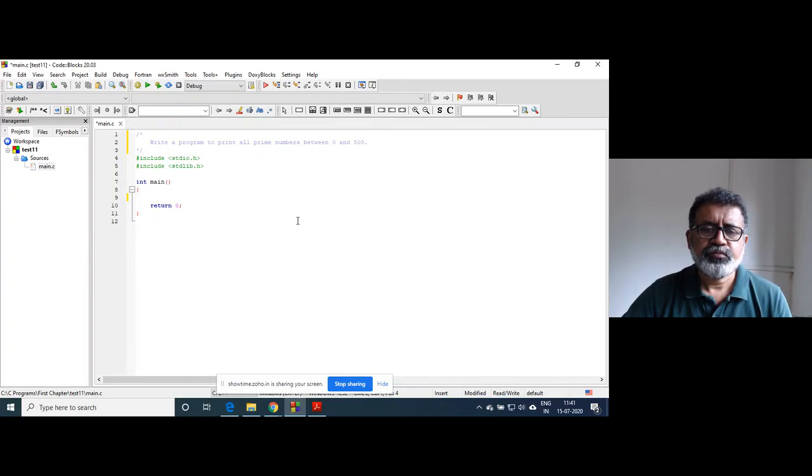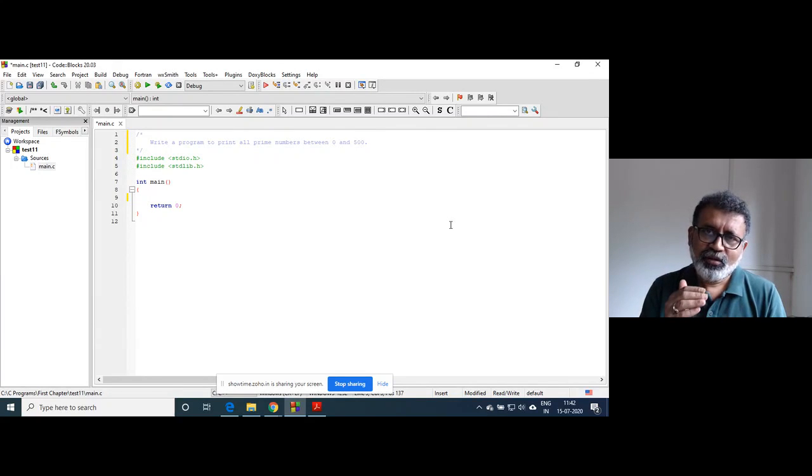So here, write a program to print all prime numbers between 0 and 500. One program we have already written finds whether a particular number is prime or not.